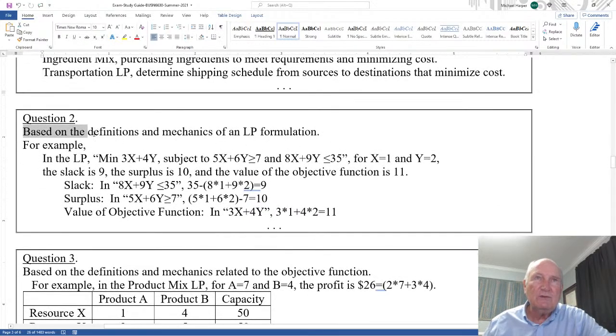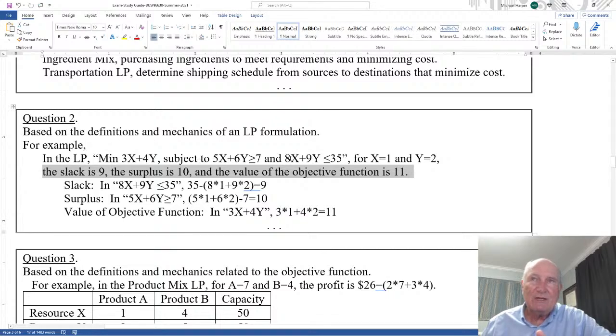Question 2 is based on the definitions and mechanics of an LP formulation. For example, in the LP, recognize that this is the objective function. This is greater than, so there'll be a surplus for that constraint, and this is less than, so there'll be a slack for this constraint, and I give you a mix, an x and y. Okay, the slack is 9, the surplus is 10, the value of the objective function is 11. In essence, you have to take these and put them in there.